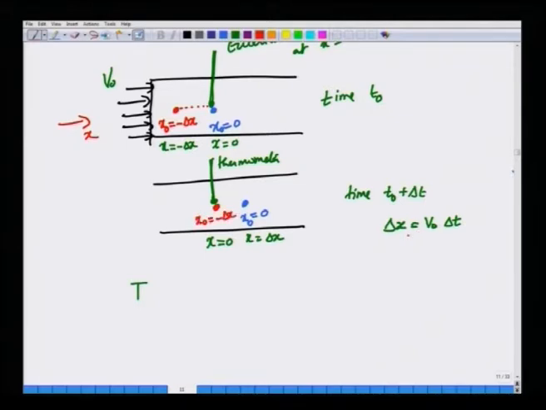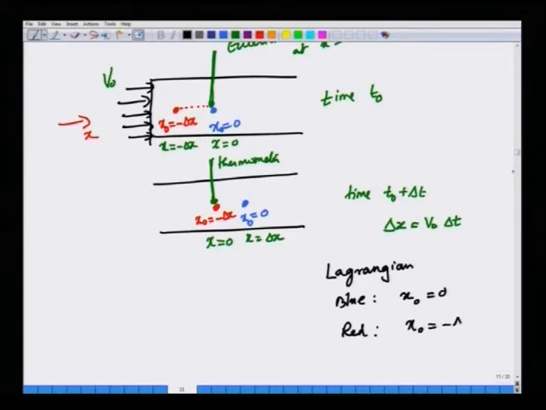Delta x is v 0 delta t, the magnitude of the displacement. So, the Lagrangian label of the blue particle is x naught equal to 0, and the Lagrangian label of the red particle is x naught equal to minus delta x.